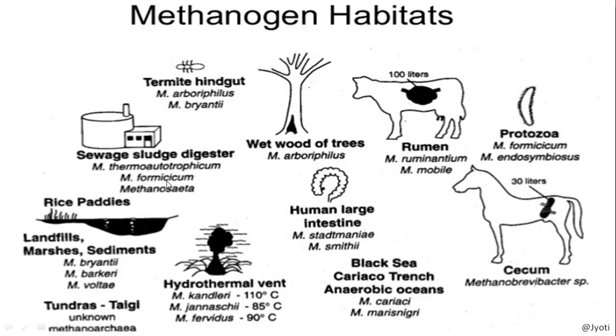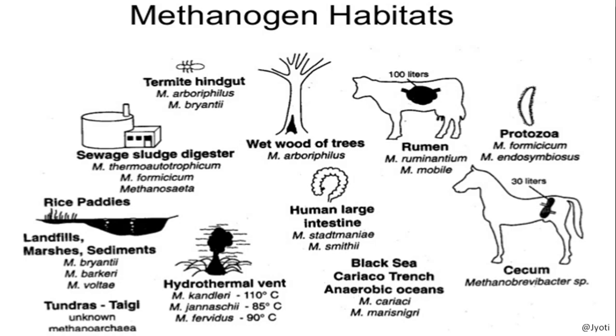Here you can see in the case of rice field or rice paddy field, the marshland is there. So these are the group of bacteria which are seen in marshland. Then tundras, with very cold climate, have some unknown methano archaea.